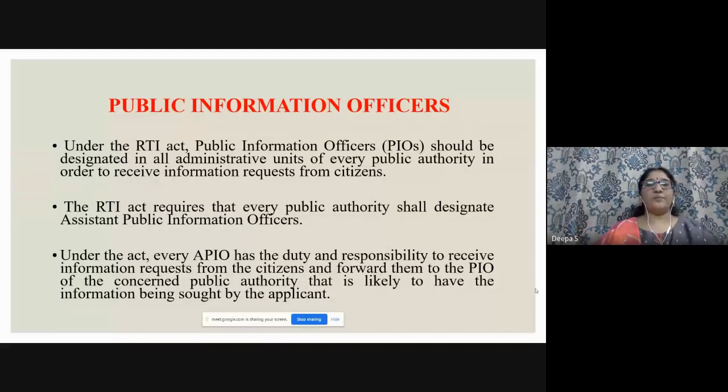So what is the role of PIOs, Public Information Officers? Under the RTI Act, PIOs should be designated in all administrative units of every public authority. The RTI Act requires that every public authority shall designate Assistant Public Information Officers. PIO is one term, APIO is another term, right? Assistant Public Information Officers. Under the Act, every APIO has the duty and responsibility to receive information requests from the citizens and forward them to the PIO.